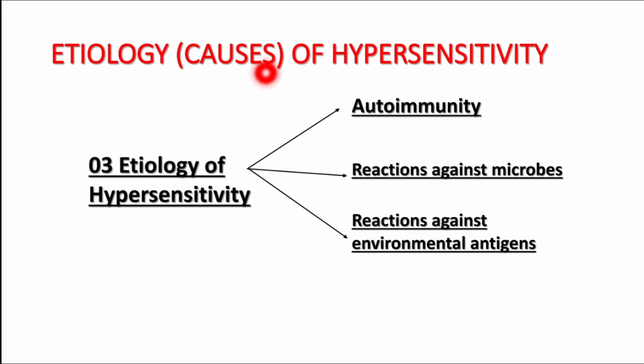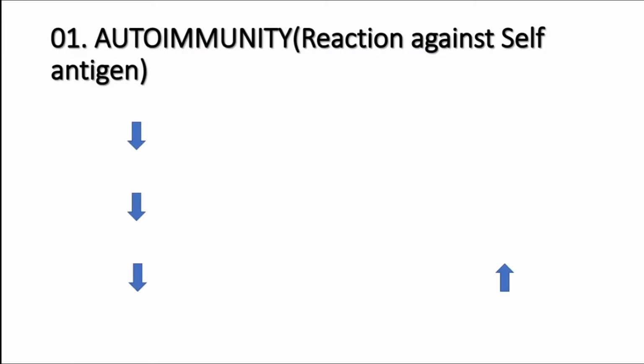All right. Now, which are the possible etiologies for the development of hypersensitivity? Which are the causes? According to the Robbins book of pathology, basically there are three etiologies for development of hypersensitivity. The first one is autoimmune disease, the second one is reaction against microbial agents, and the third one is reaction against environmental agents. So, first we will start with autoimmunity.